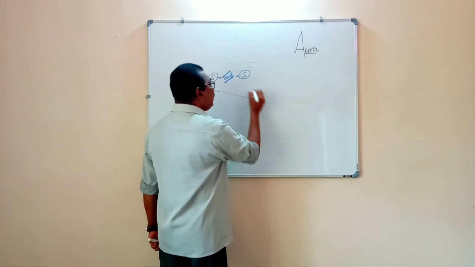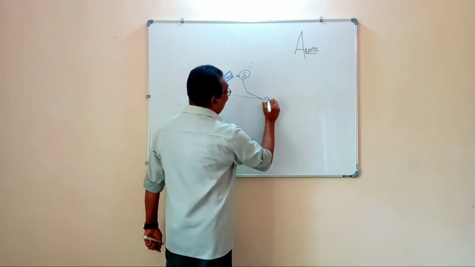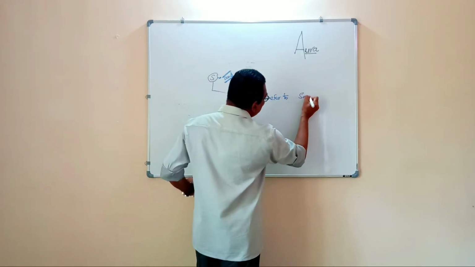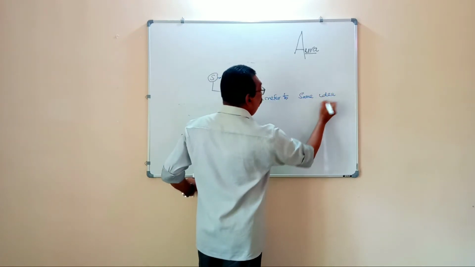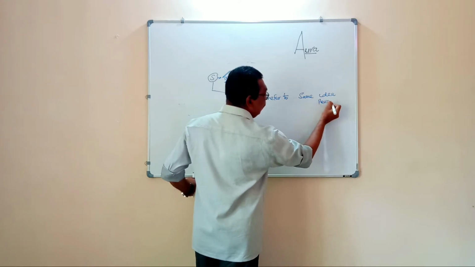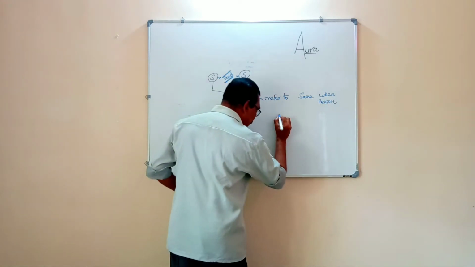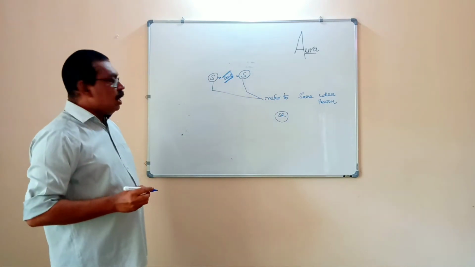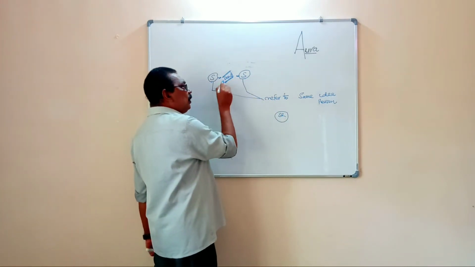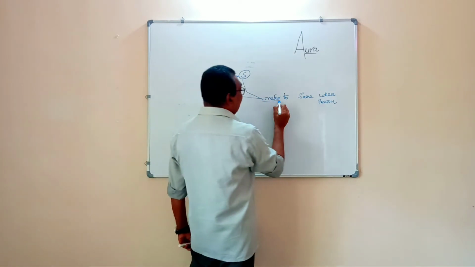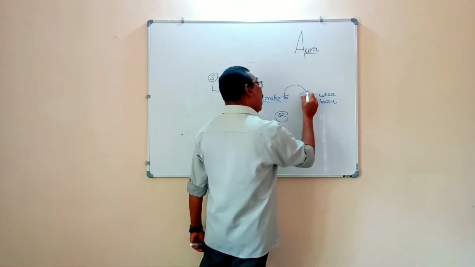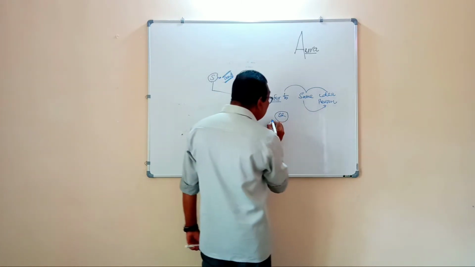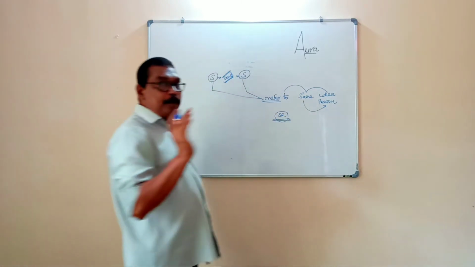But when these two subjects refer to the same idea or the same person, remember the verb should be singular. When two subjects are joined with the help of and and they refer to the same idea or same person, automatically the verb should be singular.